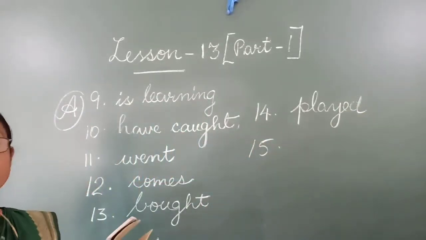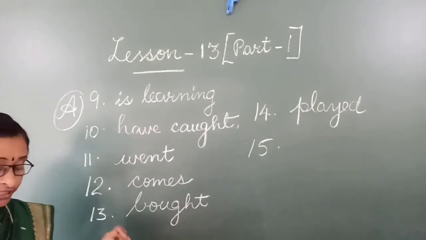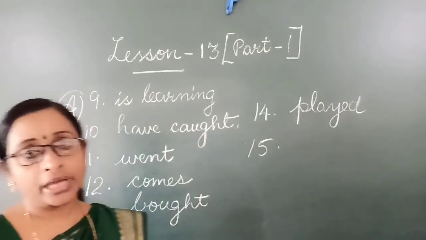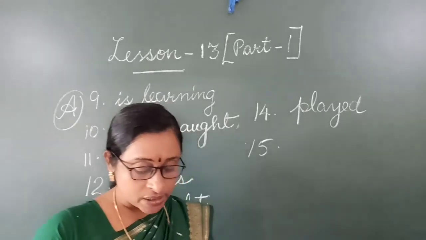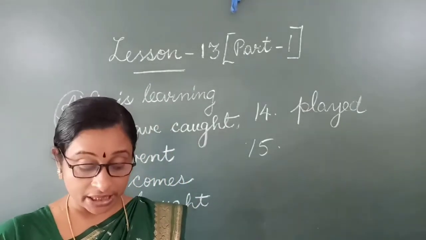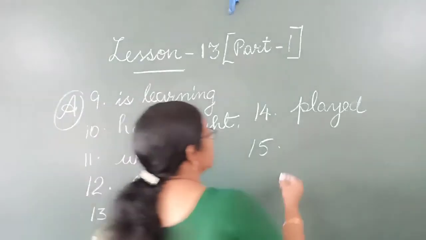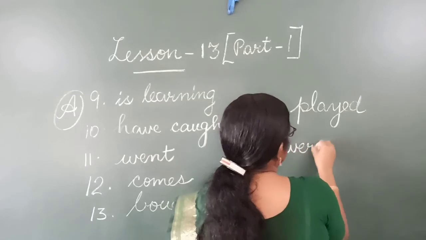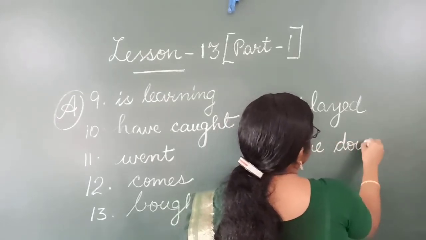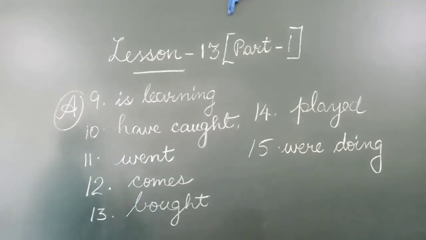Which action did we do? Played. Okay. Next one. The boys were doing their work. In this, which is the action? Were doing.